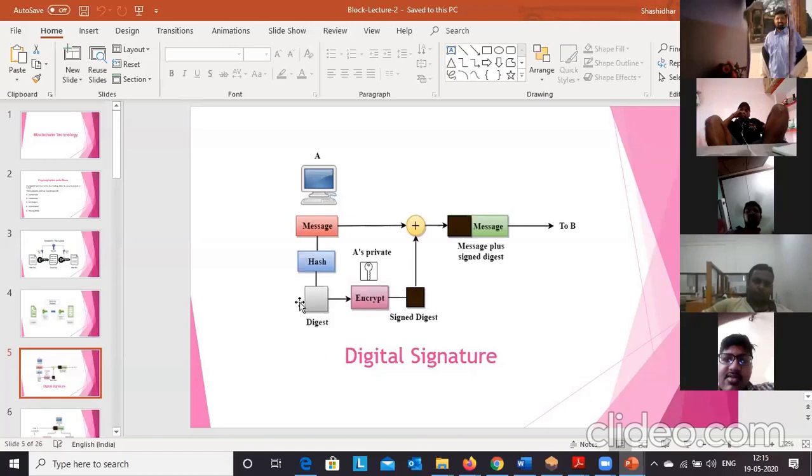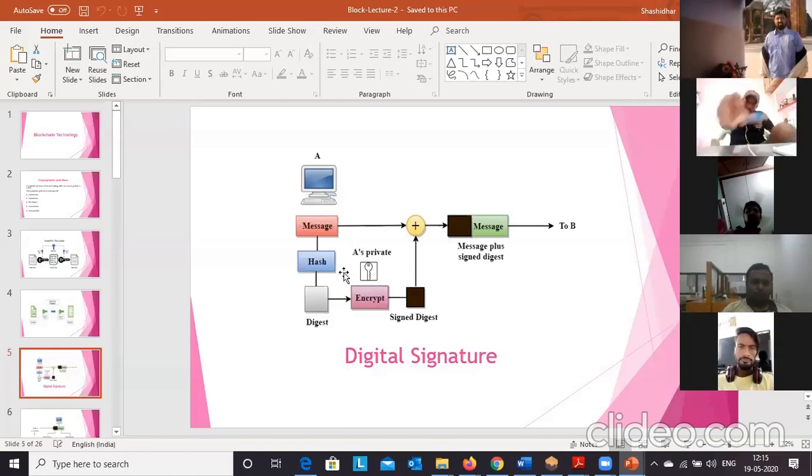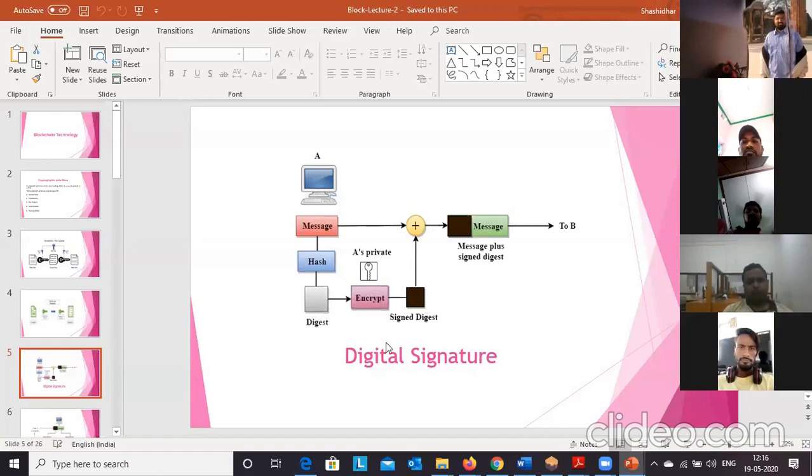Once we get the message digest, it will be encrypted using A's private key. Here we are using public key cryptography. Each user has a private key as well as a public key. So in order to create the digital signature, party A will use his private key to encrypt the message digest. We get the signed digest. This is called the digital signature.